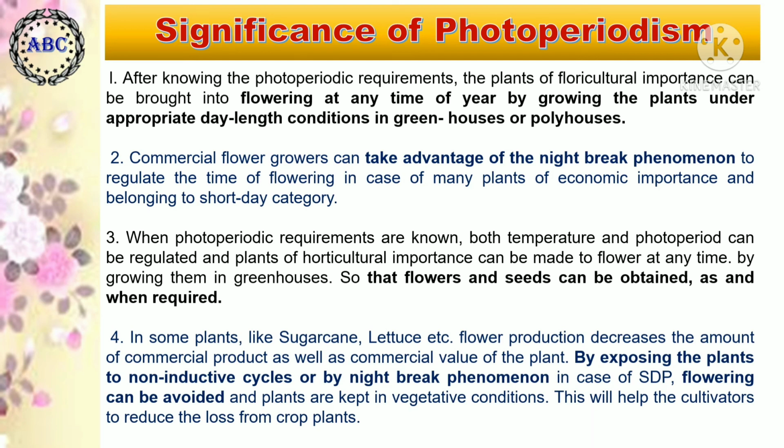By exposing the plants to non-inductive cycles, or by the night break phenomenon in the case of short day plants, flowering can be avoided and plants are kept in the vegetative condition. This will help cultivators reduce the loss from crop plants as well as the loss of the commercial value of those plants.